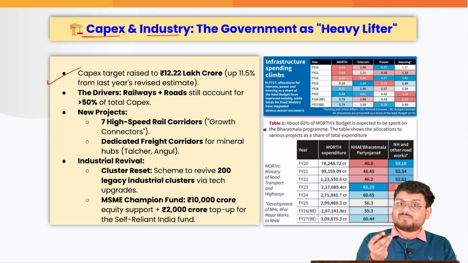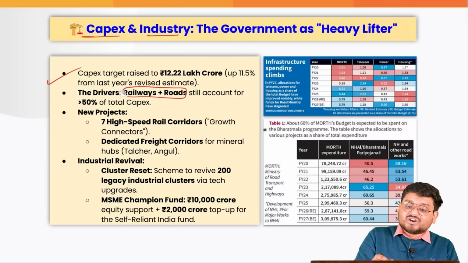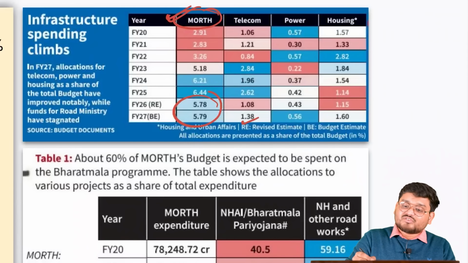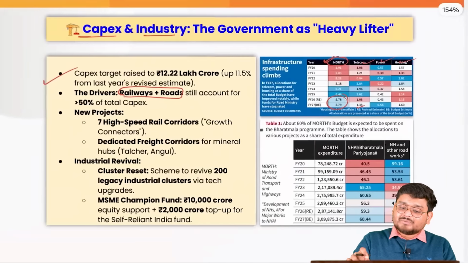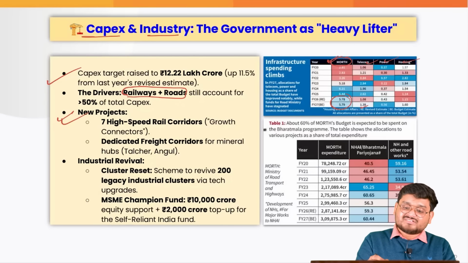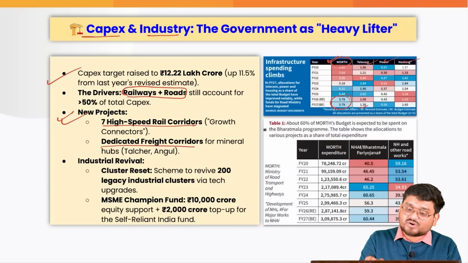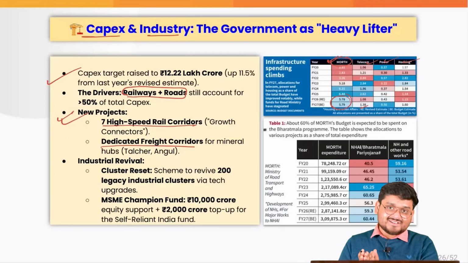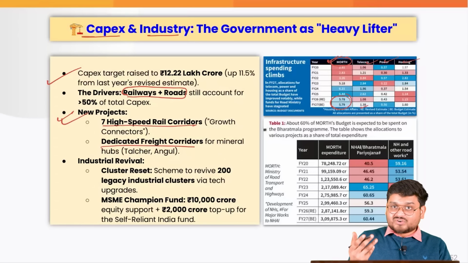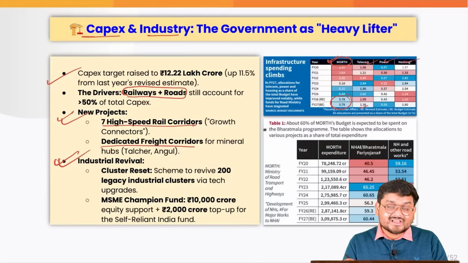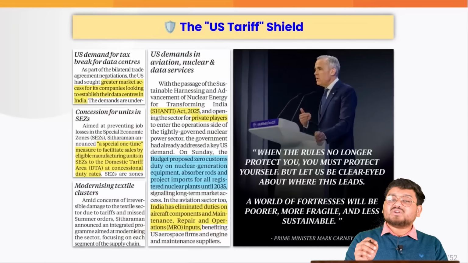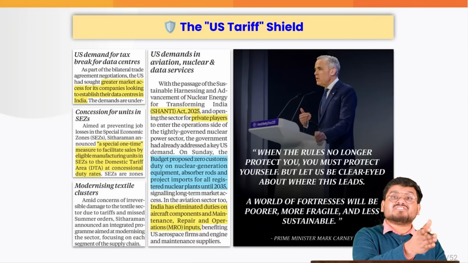Also, if you look at the capital expenditure side, the government is actually spending a lot on railways and roads. If you can see, railways and roads are having a lot of budget announcements, apart from telecom, power or the housing sector, right. Now, if you also see new projects in railways such as 7 high-speed rail corridors and dedicated freight corridors, these are all aimed at boosting the future capabilities of India so that we become a developed country by 2047. Also we are trying to have an industrial revival via MSMEs, via cluster reset and so many other initiatives. So this was exactly what we had in mind for the infrastructural sector domestically.